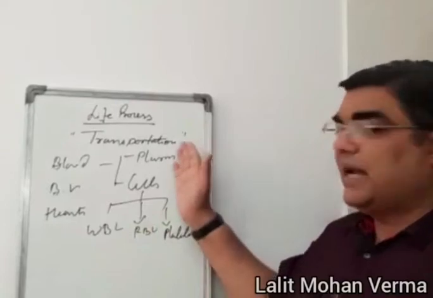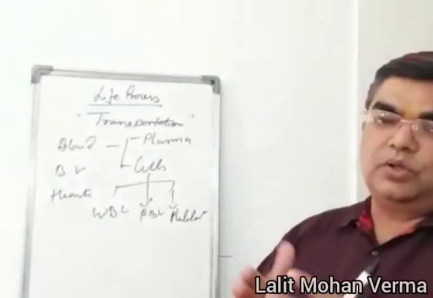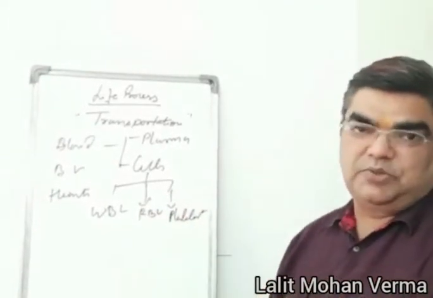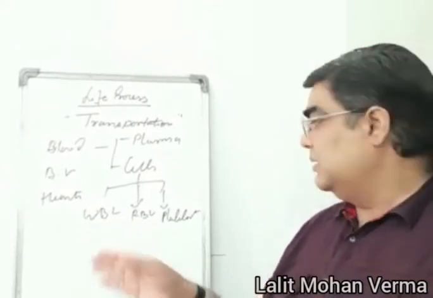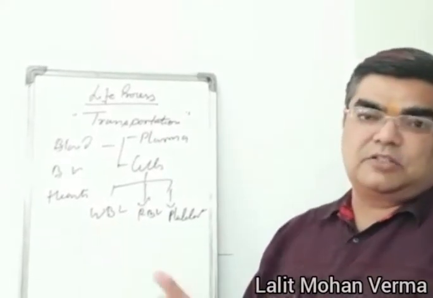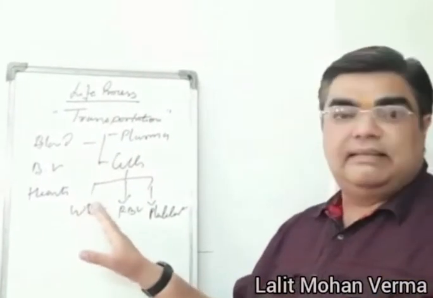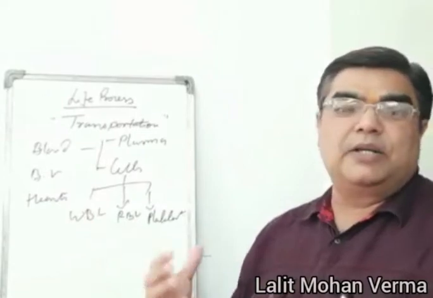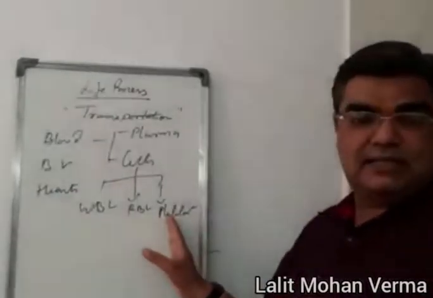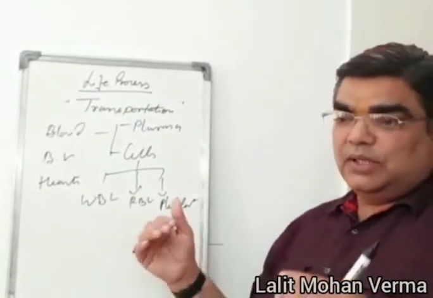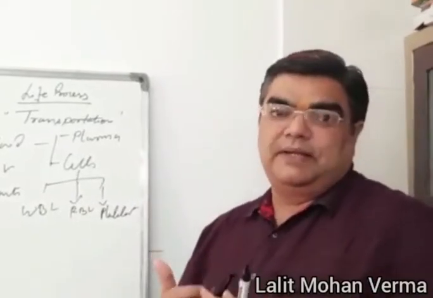Actually, plasma transports the nutrients to all parts of the body. Plasma carries the nutrients, RBC carry the oxygen. WBC have to be transported to kill the germs inside the body. Actually, they kill the microorganisms present inside the blood. And platelets help in stitching the leakage of the blood.